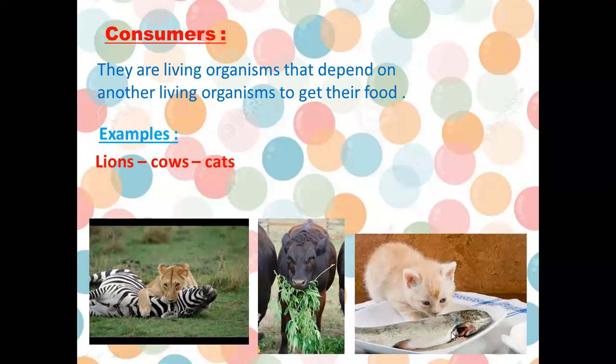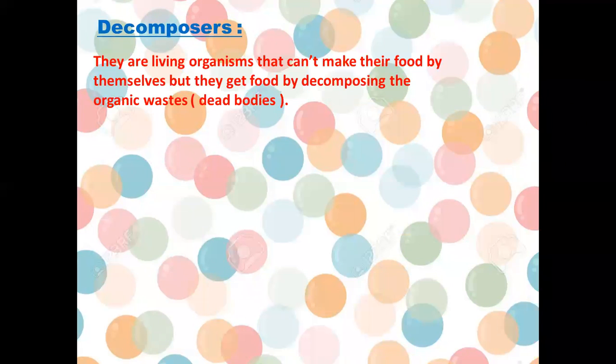So all of the animals, not these three examples only, no, all of the animals are consumers, because all of the animals get their food from other living organisms like plants or other animals. They can't make their food by themselves, but they get their food from other living organisms.